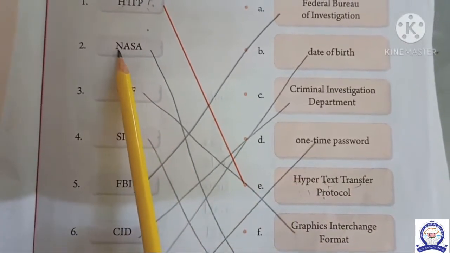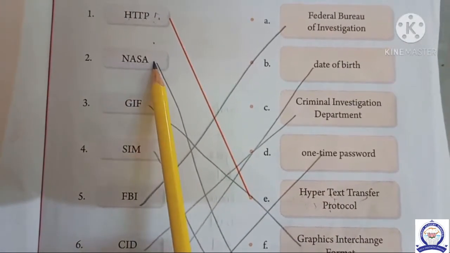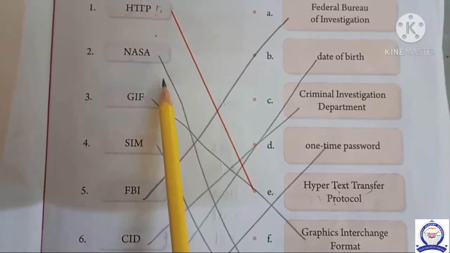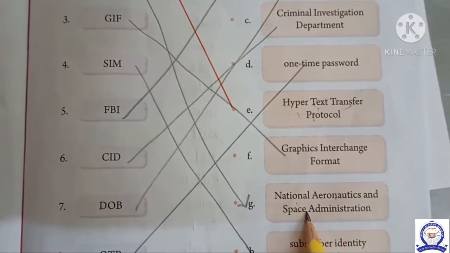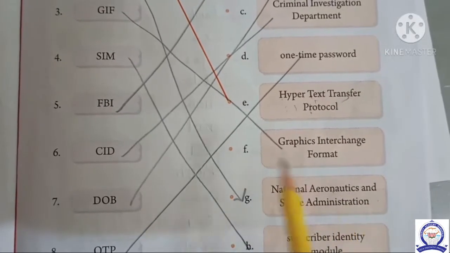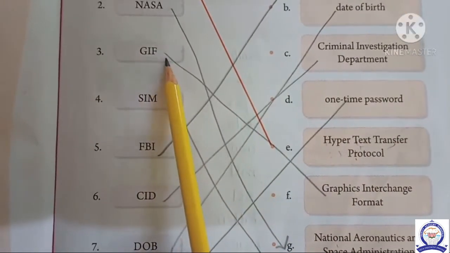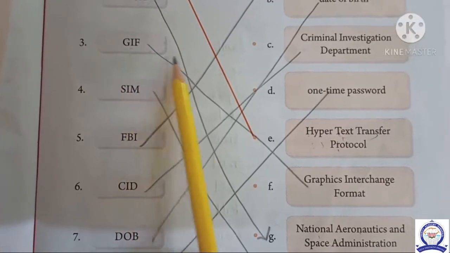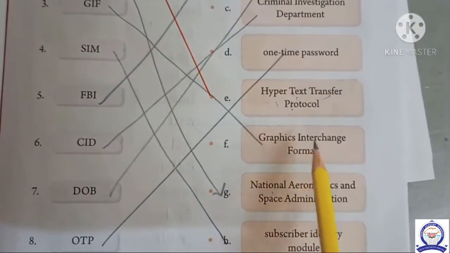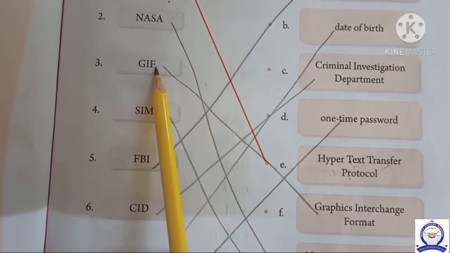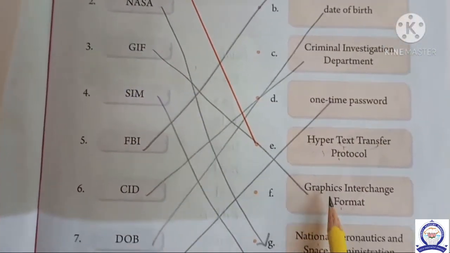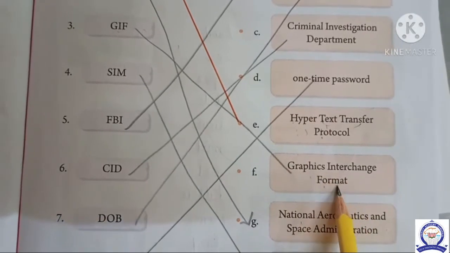Second one is NASA. The full form for NASA is National Aeronautics and Space Administration. Third one is GIF. GIF means Graphic Interchange Format. Again see here, GIF means Graphic Interchange Format.